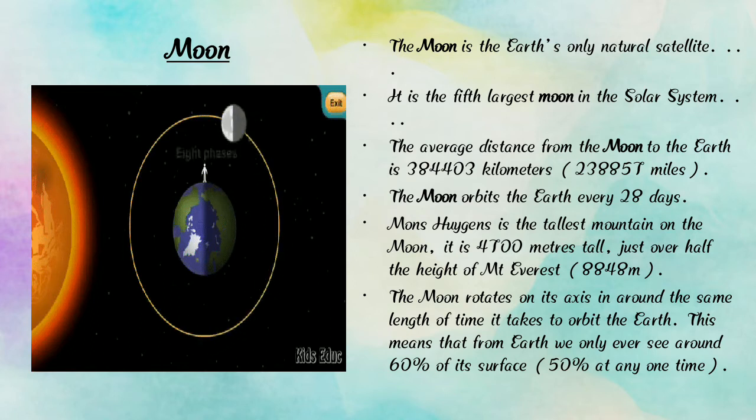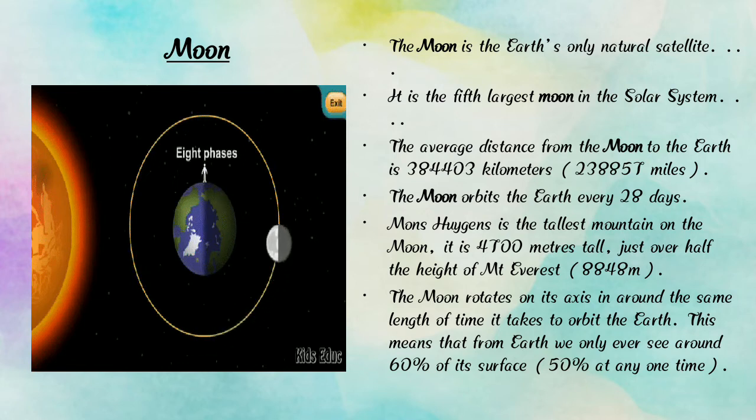The moon rotates on its axis in around the same length of time it takes to orbit the Earth. This means that from Earth we only ever see around 60% of its surface.